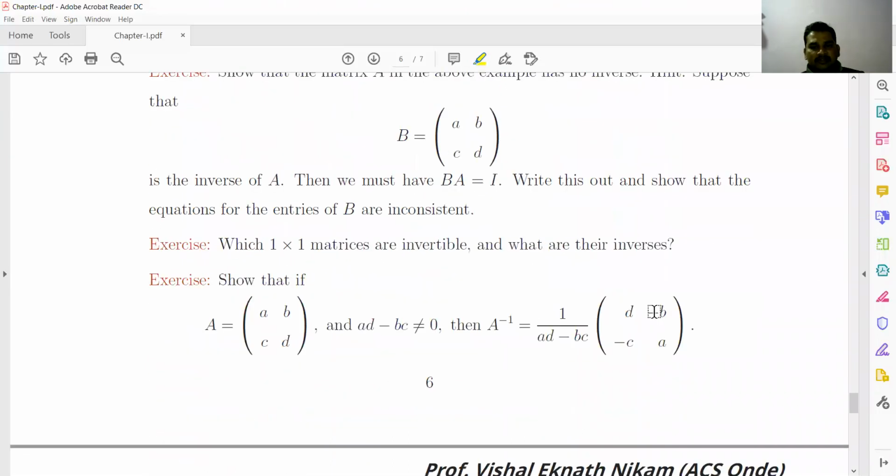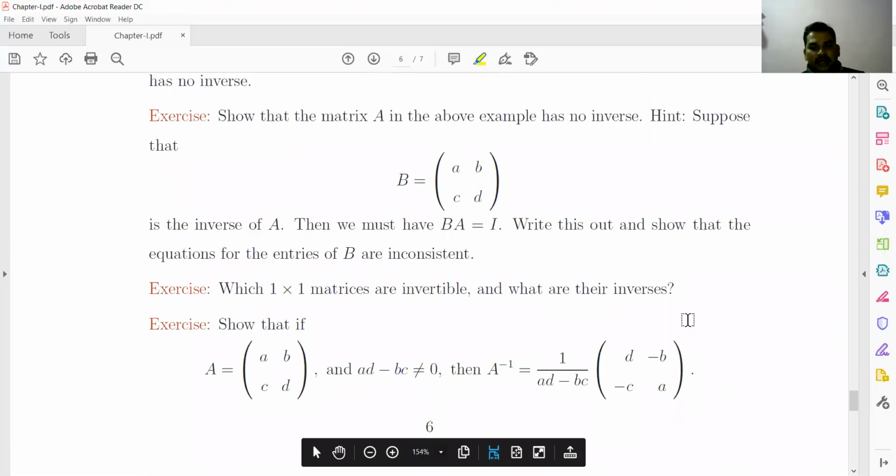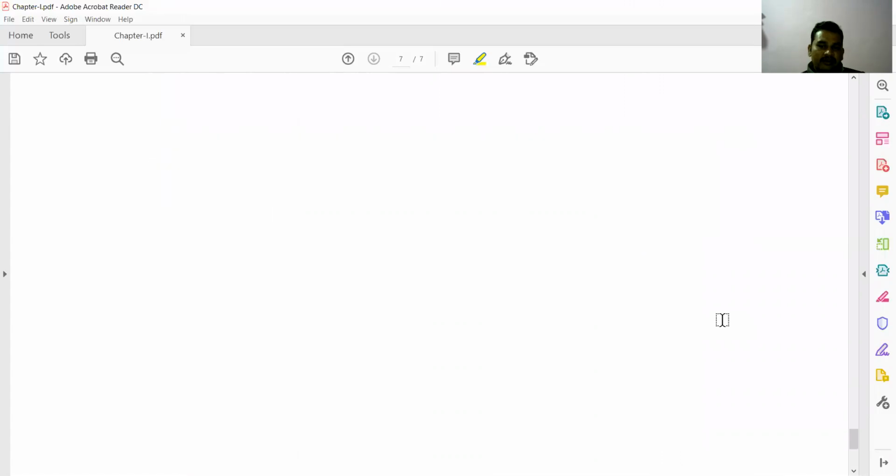Similarly, for any matrix, we have A inverse equal to 1 upon the determinant of A into the adjoint of A, and this is nothing but the adjoint of this matrix. We will see in the next video what is meant by the adjoint of a matrix and the determinant of a matrix clearly. So in this video, we will stop here.